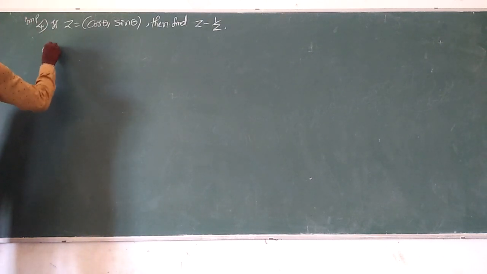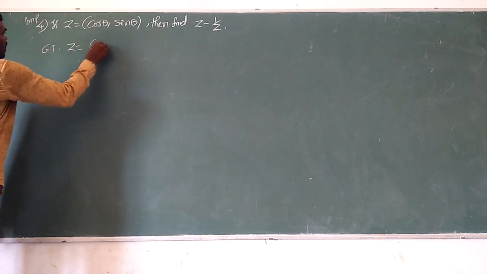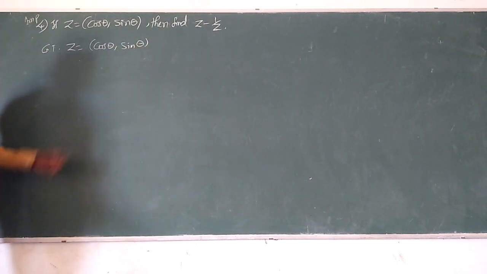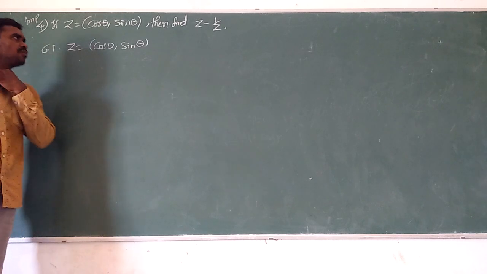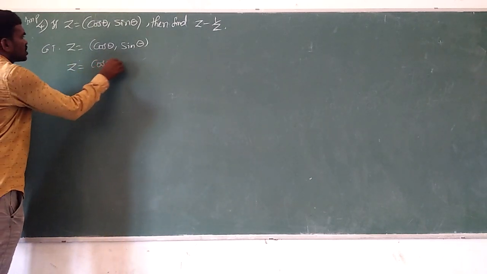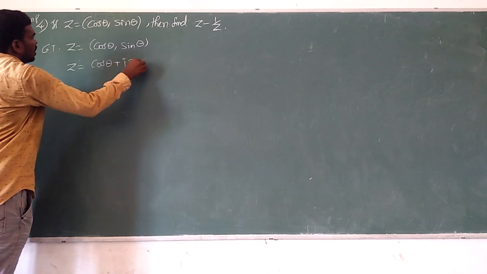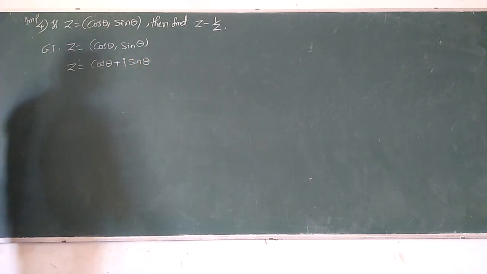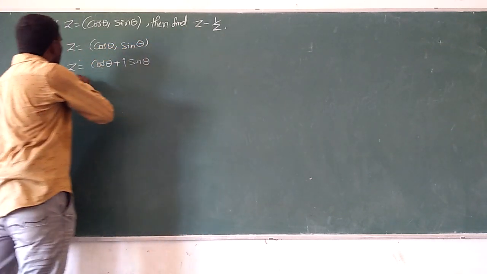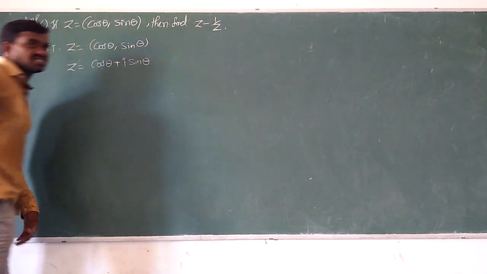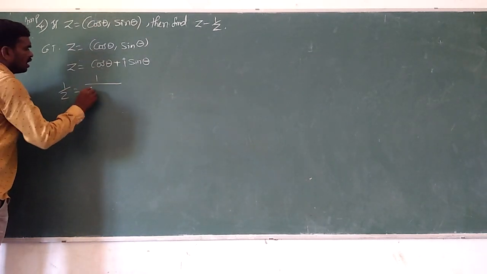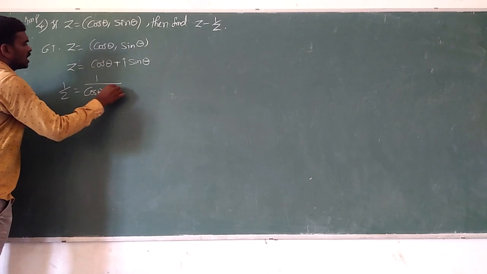So given that z equals the ordered pair cos theta comma sin theta. So cos theta comma sin theta means what? Cos theta plus i sin theta. So z is there, and next what do we want? 1 by z. What is 1 by z? So 1 by z equals 1 by (cos theta plus i sin theta).